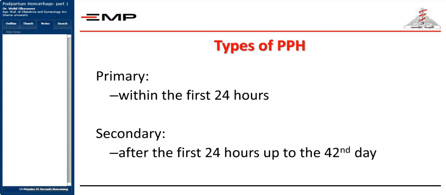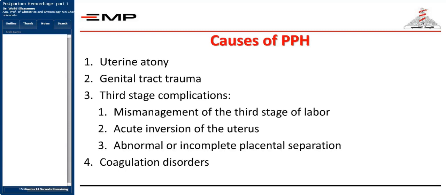If it occurs within the first 24 hours, this is called primary or early postpartum hemorrhage. If it occurs later, after 24 hours up till the end of the puerperium, which is 6 weeks, it may be called secondary or delayed postpartum hemorrhage. So defining the timing of postpartum hemorrhage puts it in either the primary or the secondary postpartum hemorrhage categories. So what are the causes of mainly primary postpartum hemorrhage?